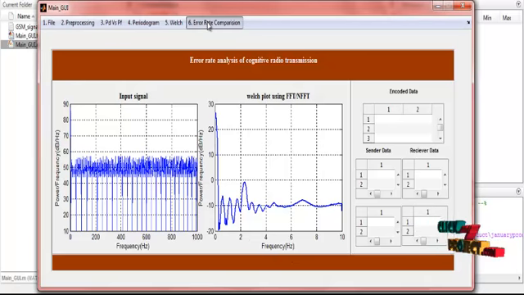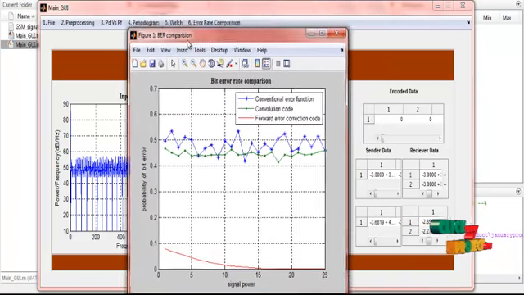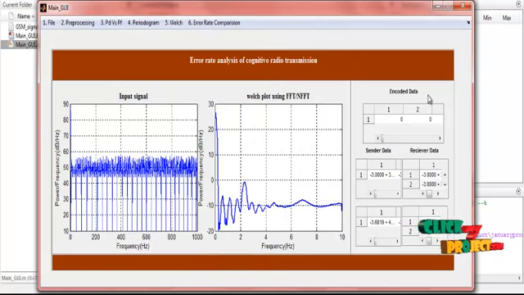And finally, calculating the error rate comparison. Here we use the error rate comparison. There are different error rates: the conventional error function, convolutional code, and forward error correction code. This is our proposed method. These are the different bit error rate comparisons for the probability of bit error against signal power. The x-axis is signal power, and the y-axis is the probability of bit error. So these are the bit error rate comparisons of the conventional error function, convolutional code, and forward error correction code of the process. These are the encoded data.